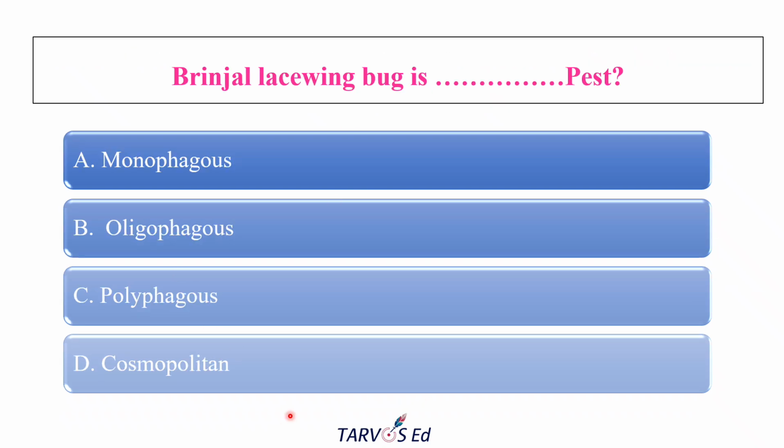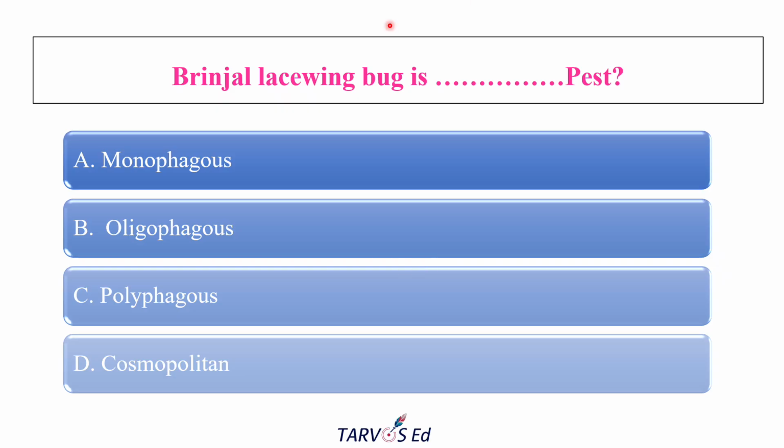And the next question is: brinjal lacewing bug is what type of pest? Options are monophagous, oligophagous, polyphagous, cosmopolitan. So you should know the meaning of these terms. Okay, what does monophagous mean? The pest which feeds on only one host. Okay, there is only one host on which it will feed. Oligophagous means it may depend on two or a few hosts. Polyphagous means the pest feeds on multiple hosts, multiple crops, like Helicoverpa and all.